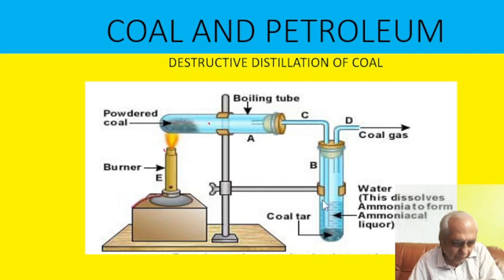It will come now in this tube. Now this tube is having water. So when these bubbles of gas pass through water, they form two layers. At the top we get ammoniacal liquor, meaning ammonia will get dissolved in water. At the bottom there will be a thicker liquid which is black in color, that is coal tar, and still some vapors will remain, and those vapors will come out, and those vapors are called coal gas. If we put a matchstick here, this coal gas will burn.